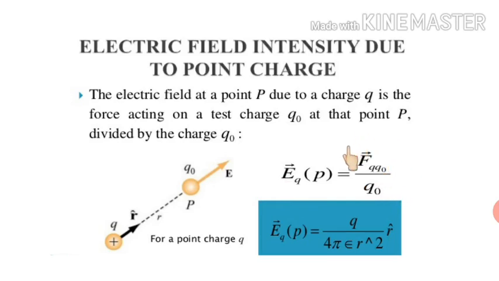And if we substitute the value of F according to Coulomb's law, we will have this formula for electric field intensity, Q upon 4 pi epsilon r square, and r cap denotes what? The direction of the electric field. So electric field intensity due to a point charge is very easy to calculate. It is the force acting per unit charge. And from here we can easily write its unit as well. It will be Newton per Coulomb.